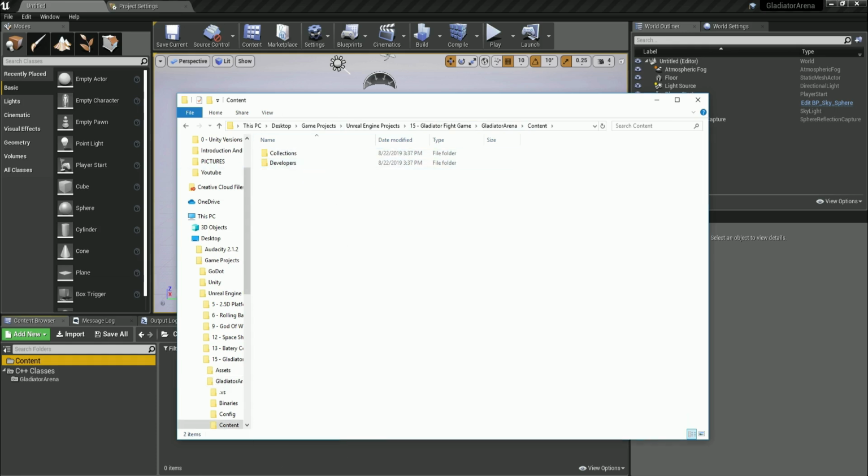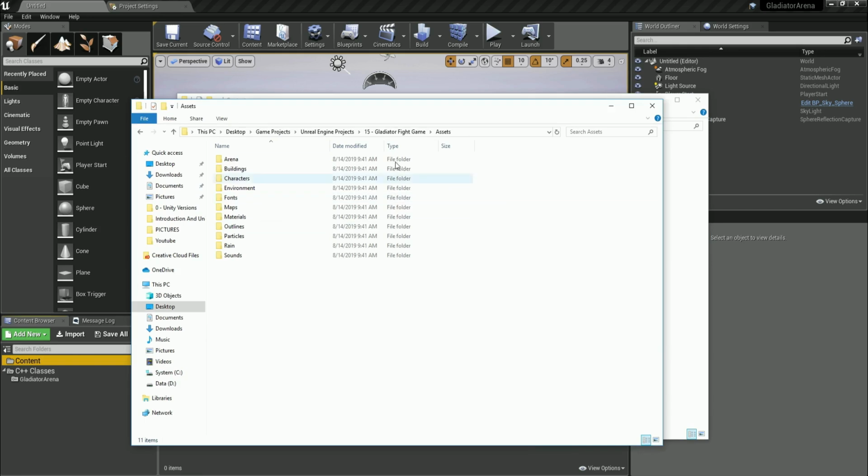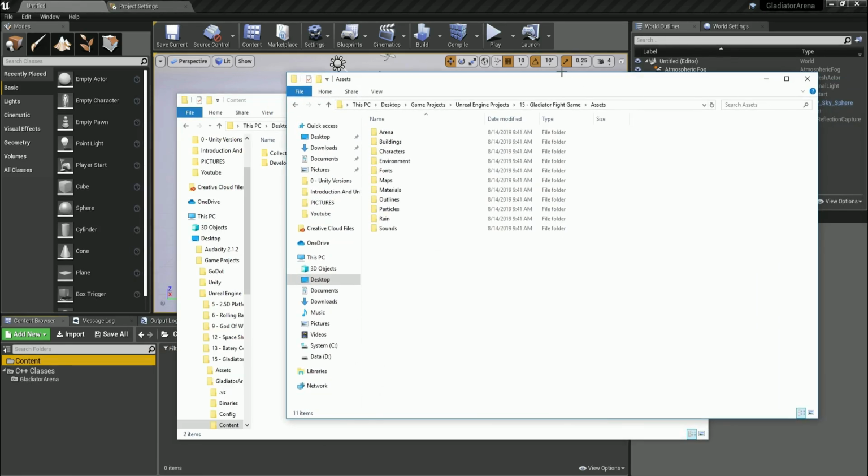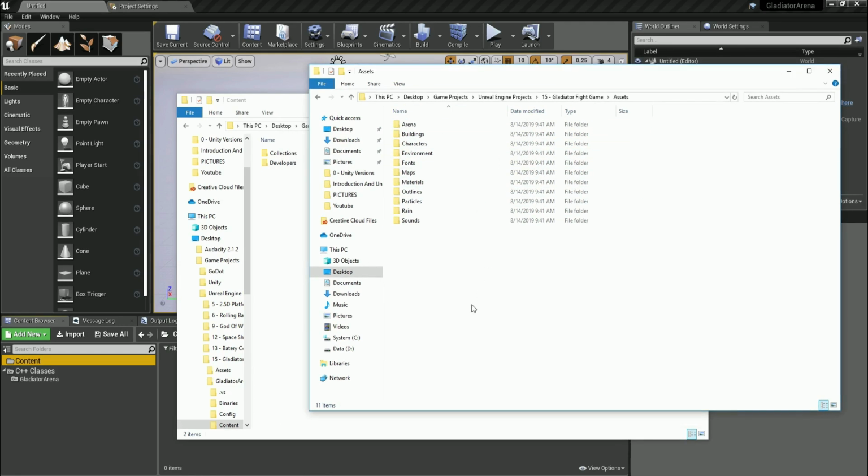Inside of the content, you are going to import the assets. You will be able to download the assets. The link will be below this video, or on the side of the video. Just scroll below to download the assets, and these are all the assets that you need. You will also be able to download the complete project as well.